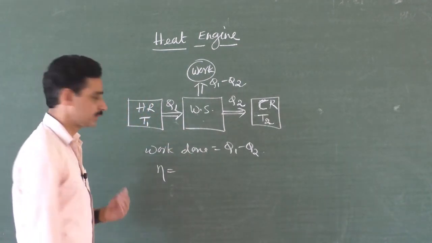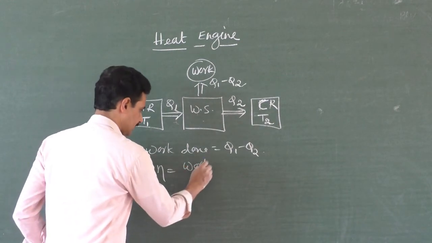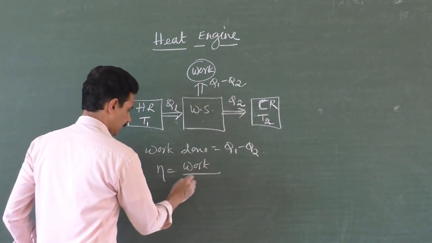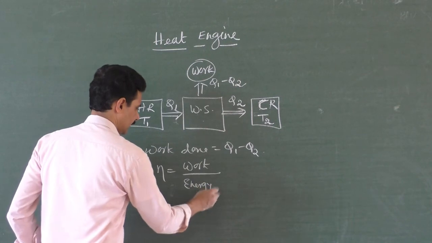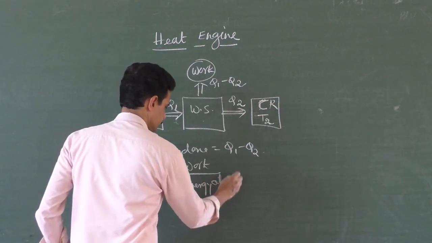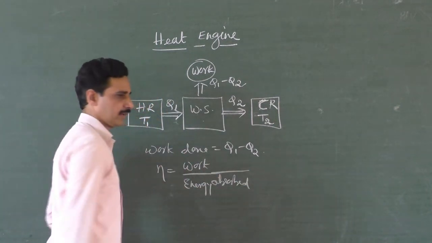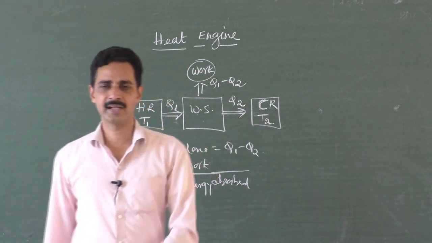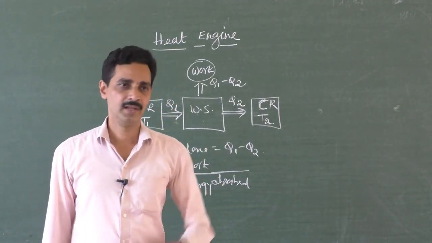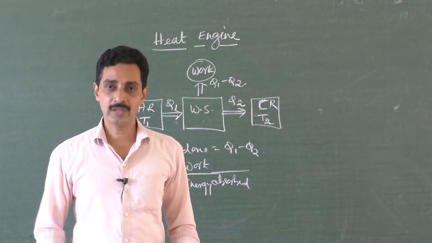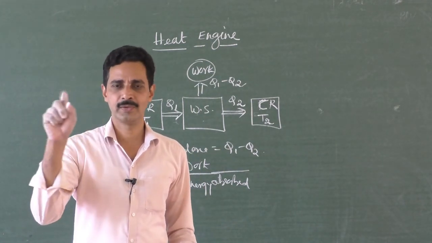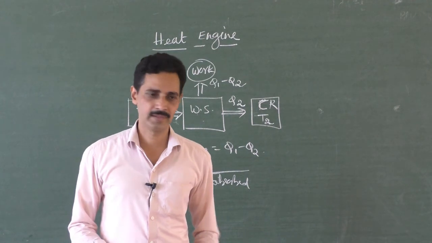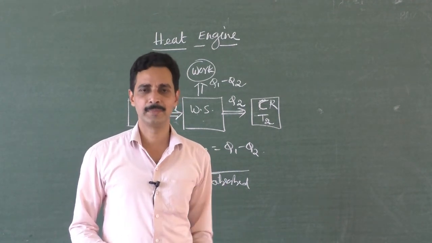It is the output work, how much work is done, divided by the energy input, the energy absorbed. Suppose if I take 100 rupees and spend 70 rupees, return back 30 rupees, what is your efficiency? Only 70%. Out of 100, you have spent only 70 rupees. You have done a work of 70 rupees. So your efficiency is 70%.